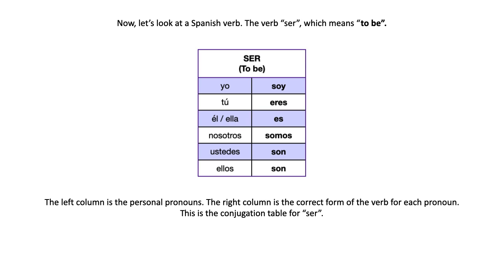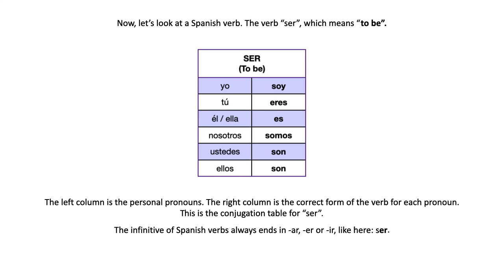Some people make short recordings of themselves reading it, and they listen to them, whatever you prefer, but memorize it. It's very important that you're able to produce immediately these forms, right? Yo soy, tú eres, él es, ella es, nosotros somos, ustedes son, ellos son.